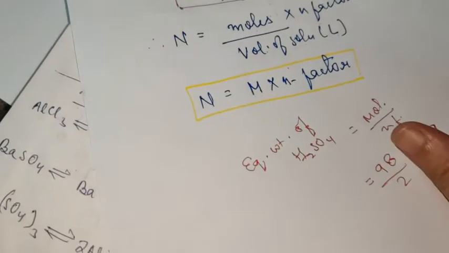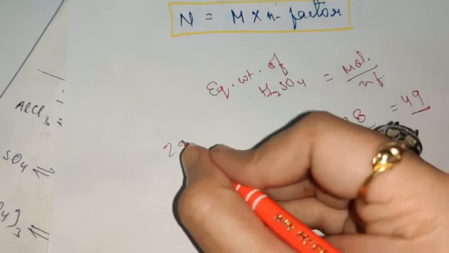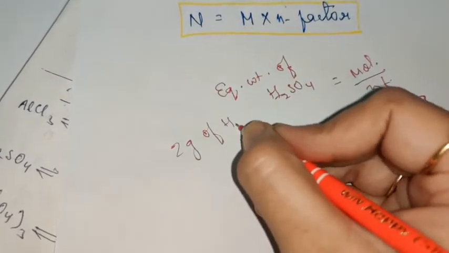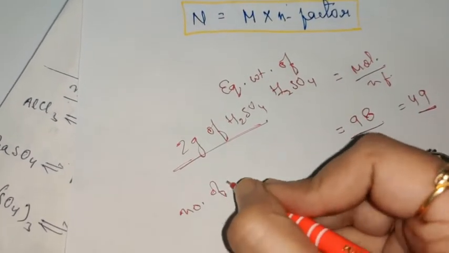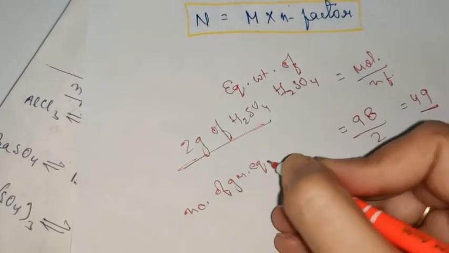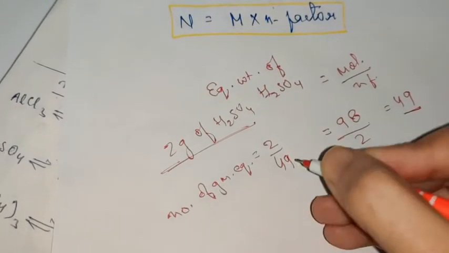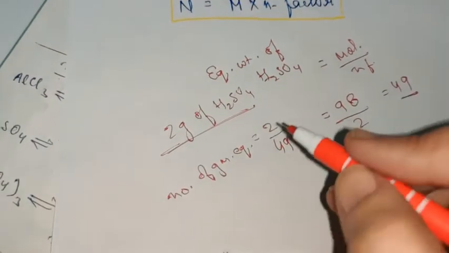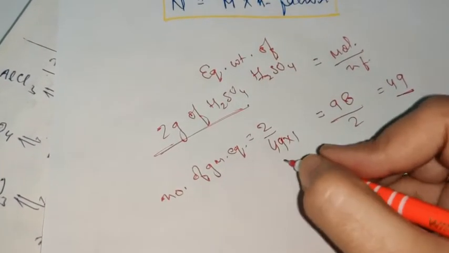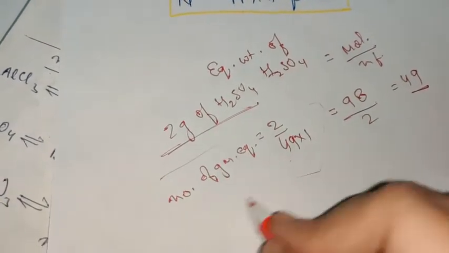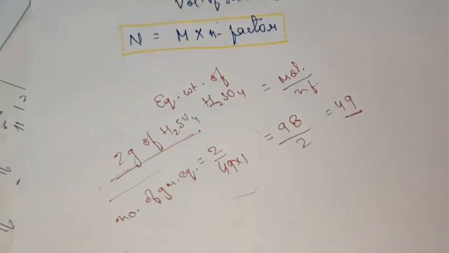Now you have to calculate the number of gram equivalents. What will you do? Suppose 2 grams of H2SO4 is given to you in the question. So the number of gram equivalents will be equal to given weight upon equivalent weight. Given weight is 2, equivalent weight is 49. And this is dissolved in 1 liter of the solvent. So the normality will be 2 upon 49 into 1. This will be the answer for the normality. So like this we calculate the n factor, equivalent mass and the normality.